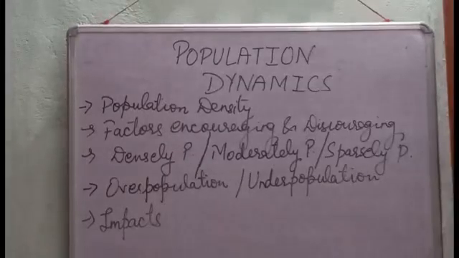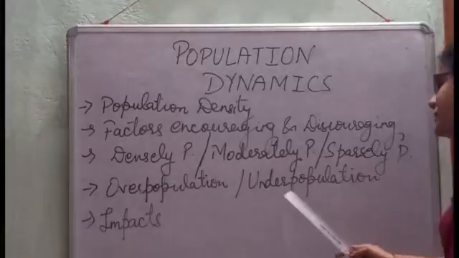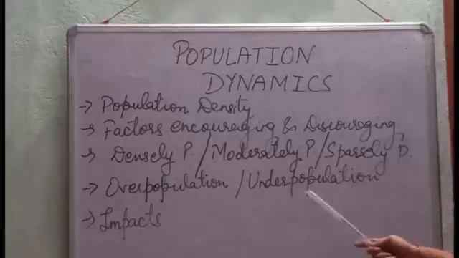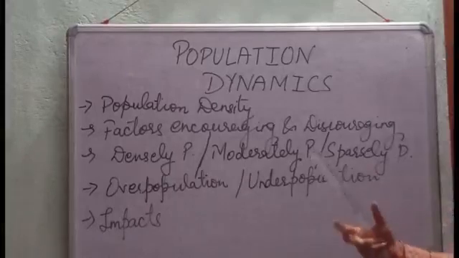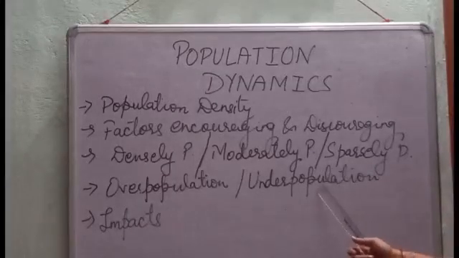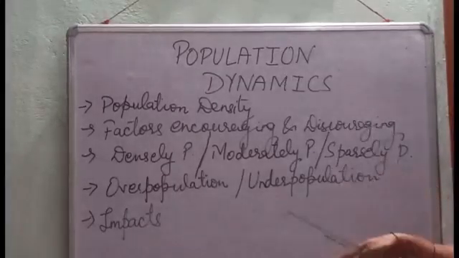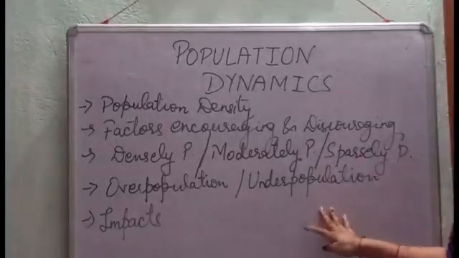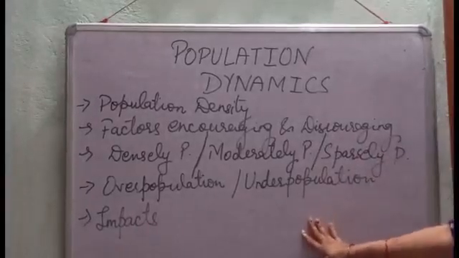Now talking about underpopulation, when the population of a country is too small, people are unable to fully utilize the available resources. The opposite happens in underpopulation. Here resources are well enough, but the number of people is low, so resources are not fully utilized by the people.